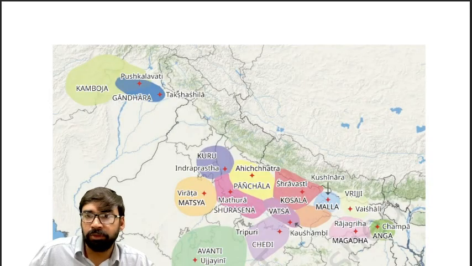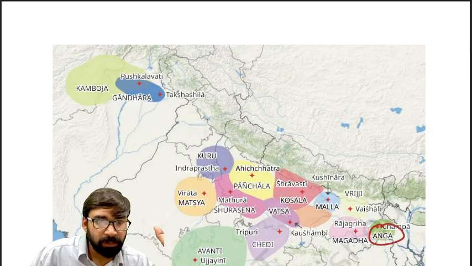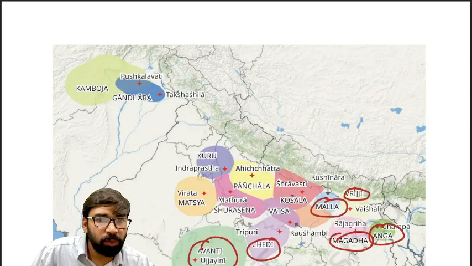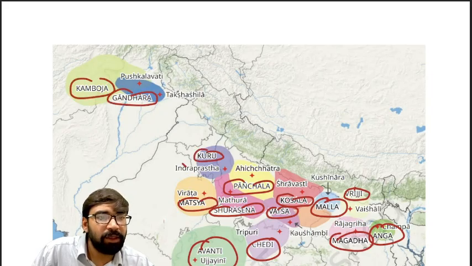Total 16 Mahajanpads: Anga, Asmaka, Avanti, Chedi, Magadha, then Vajji, Malla, Koshala, Vatsa, Surasena, Panchala, Matsya, then Kuru, then Gandhara and Kamboja.